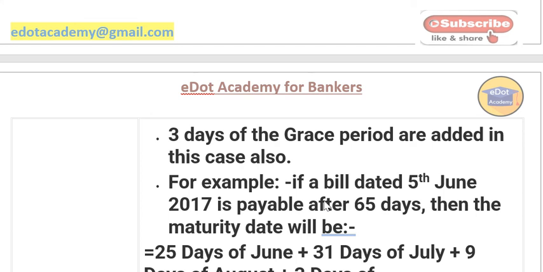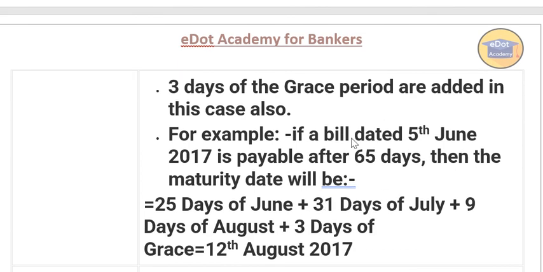For example, let's say a bill dated 5th June 2017 is payable after 65 days. Now start counting. So 5th you remove, because this date is not counted. 25 days of June are left, because June has 30 days. 31 days of July, because July has 31 days.